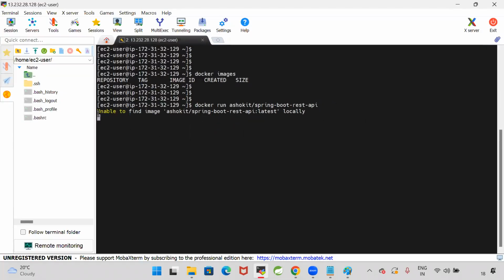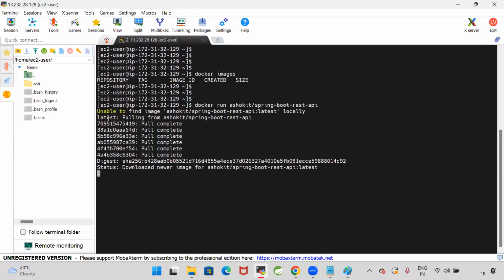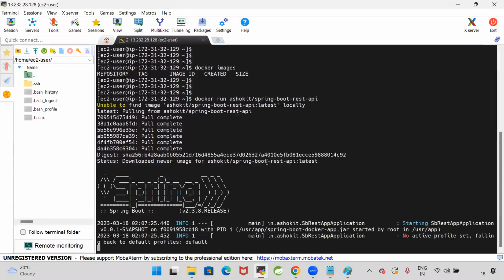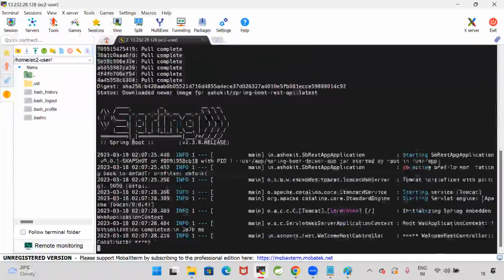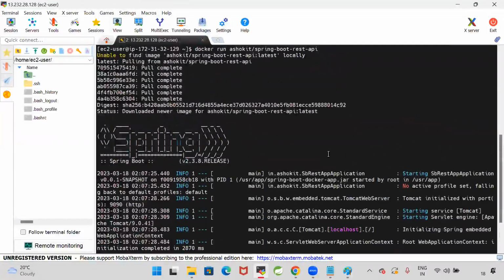Observe, it is saying clearly unable to find the image locally. Then what happened? It is pulling the image from the Docker Hub. Downloaded the new image for Ashok IT Spring Boot. Now see, my Spring Boot application is executing. In my system, Java is not available, but still I'm able to run the Java application. How is it possible? It is possible because Docker is preparing that Java environment to run my Spring Boot application.